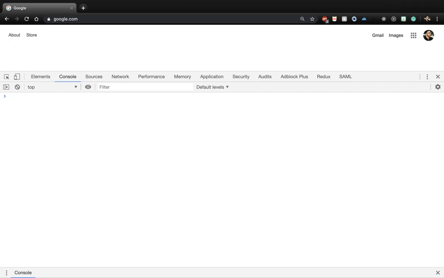So what is JavaScript? JavaScript is a scripting language that pretty much powers all the web, right? It's pretty much the most popular programming language, and it's actually the only language that browsers can understand. The browser can't understand Java or C or Python or Ruby. It can only understand JavaScript, right? And it's used to make websites more interactive, right? Because without JavaScript, we only have HTML and CSS, which are obviously necessary, but they don't provide interactivity, right?